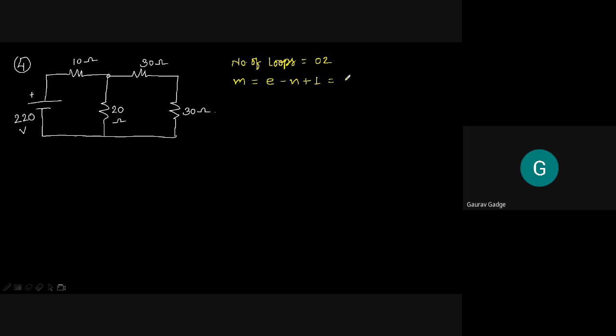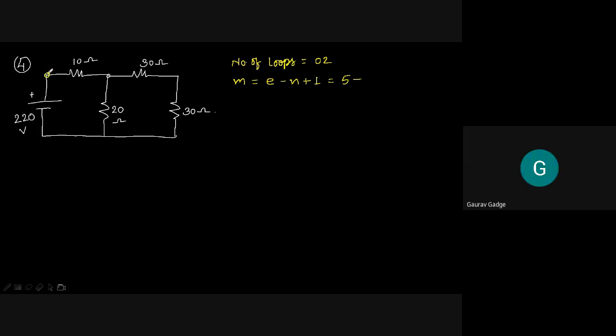How many elements are present in this particular circuit? 5. Number of nodes for the circuit? 4, or more than that? 5. Okay, 5 nodes.